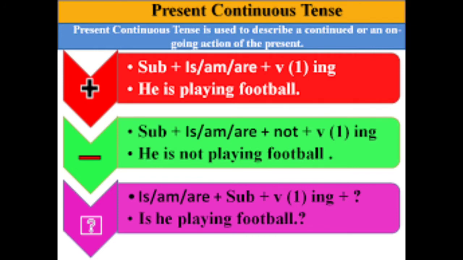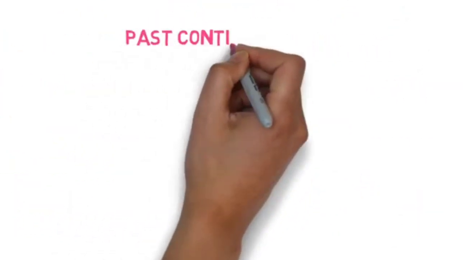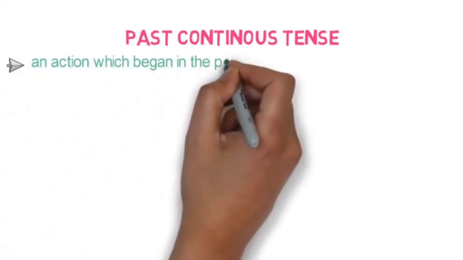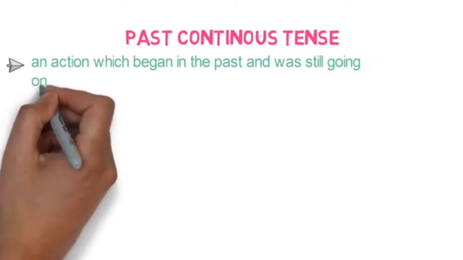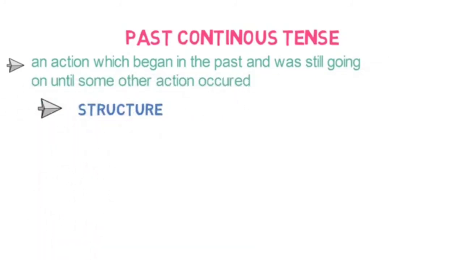So that's all we have discussed, and we have seen the definition, pattern, and rules with so many examples. Let's move on to the next type of sentence, that is past progressive tense, or it can be called past continuous tense. What is meant by past continuous tense? An action which began in the past and was still going on until some other action occurred.